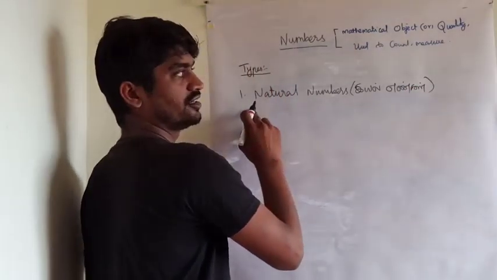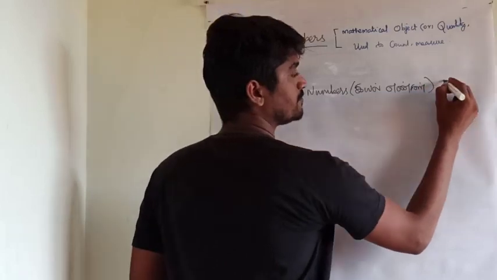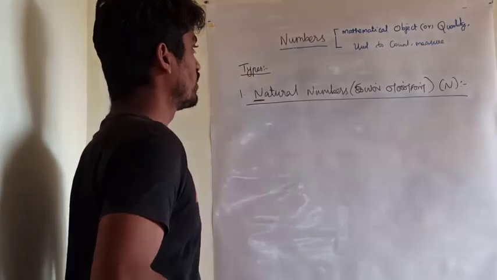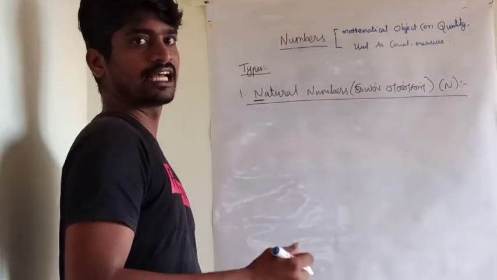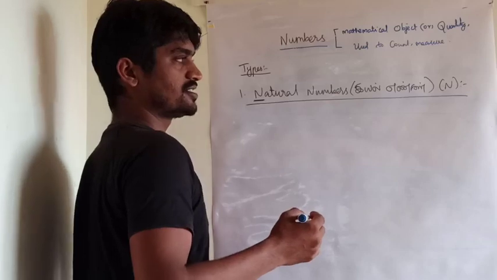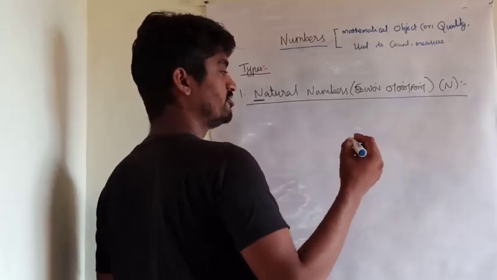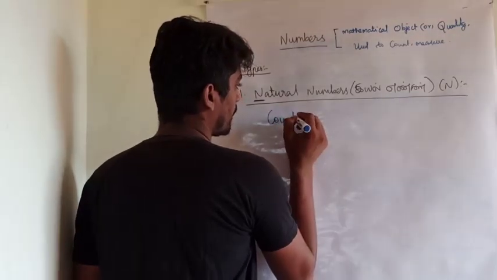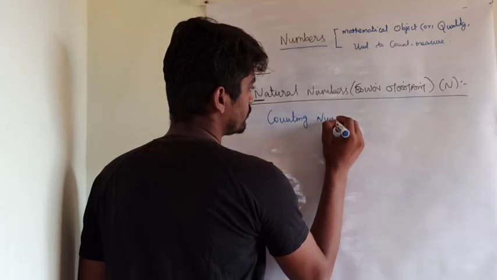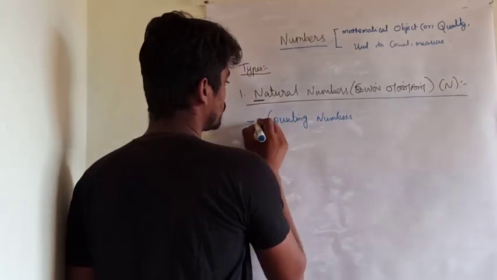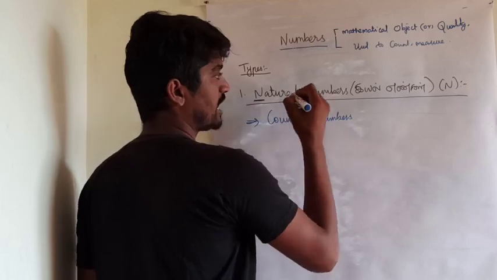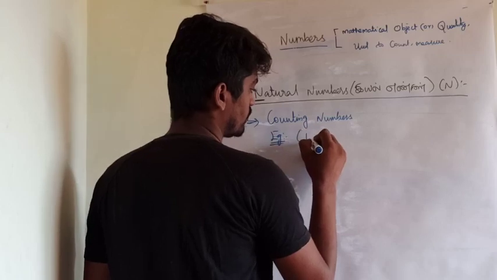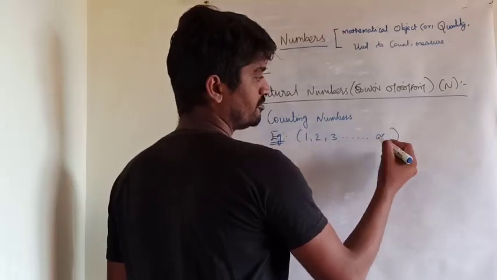The natural number is denoted by the letter N. Definition of natural numbers: counting numbers, starting from 1, 2, 3 up to infinity. The counting numbers are the natural numbers. Example: 1, 2, 3 up to infinity.